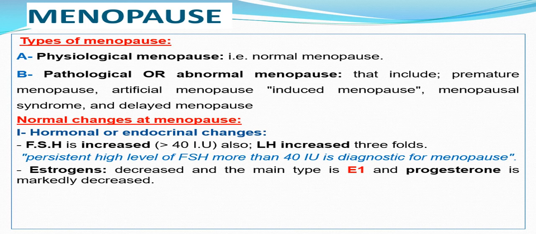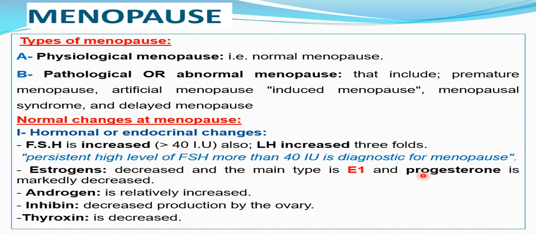Regarding normal hormonal changes occurring at the age of menopause, there is a sudden and continuous increased level of FSH and LH as a result of withdrawal of estrogen and progesterone. So, presence of a persistent high level of FSH, more than 40 international units, is diagnostic for menopause. Estradiol is completely depleted because there is no ovarian follicle, and the main type is E1, and progesterone is markedly decreased. Androgen is relatively increased. Inhibin coming from the ovary is decreased, and thyroxine is decreased.